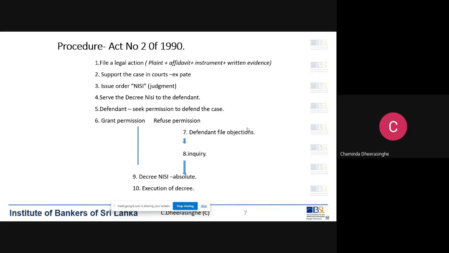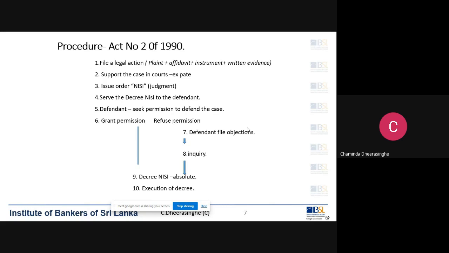Then we see the other branch: if the court thinks that the customer has put a strong ground to challenge the decree, the court grants permission. In other words, the court gives the customer an opportunity to challenge the temporary judgment.